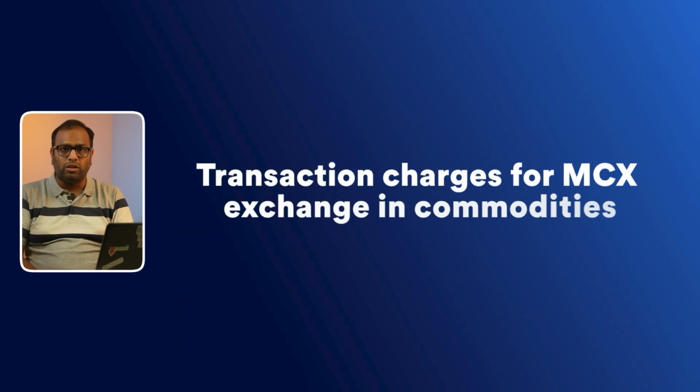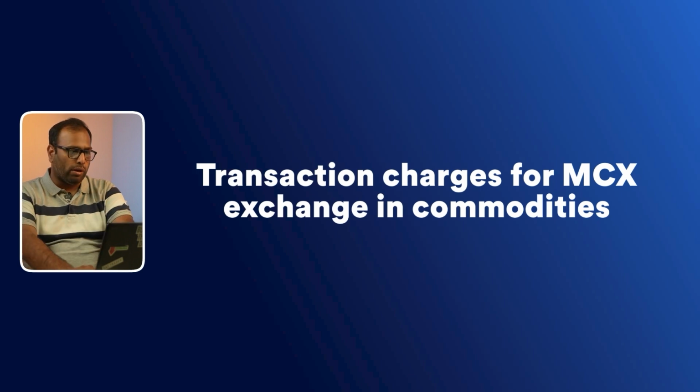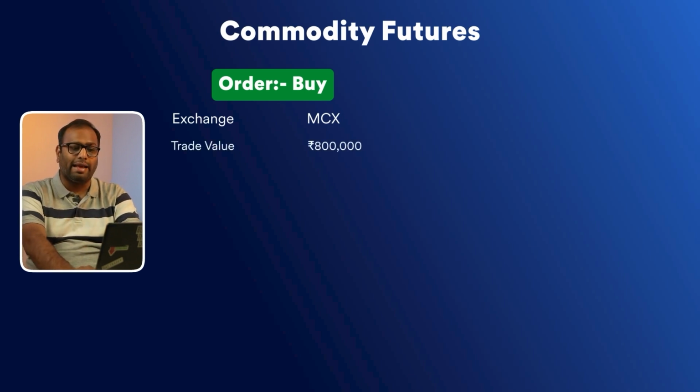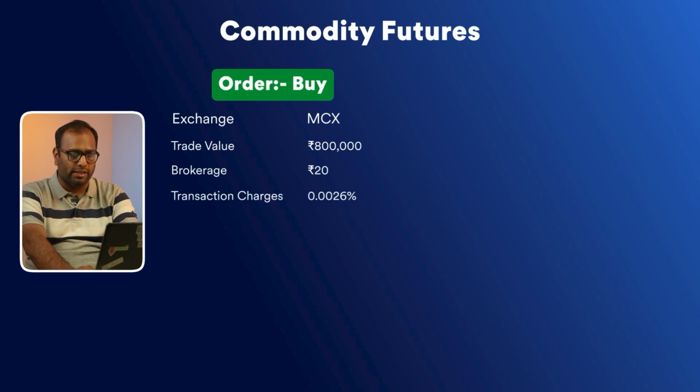Let's talk about the charges on commodities segment. So commodities are currently trading majorly on the MCX exchange. Here, let's suppose you buy a commodity future of rupees 8 lakh as trade value. Here, the brokerage charge would be rupees 20. Transaction charges would be 0.0026%.